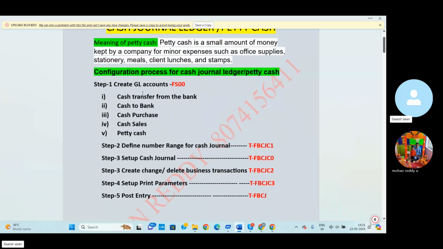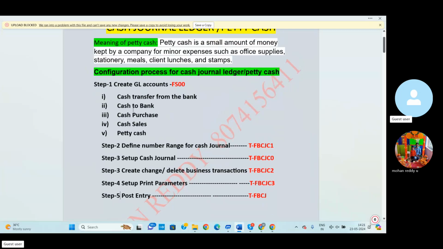For step one, create GL accounts. Using FS00, we can create these five GL accounts: cash transfer from bank, cash to bank, cash purchases, cash sales, then petty cash. These are all the GL accounts we need to create.